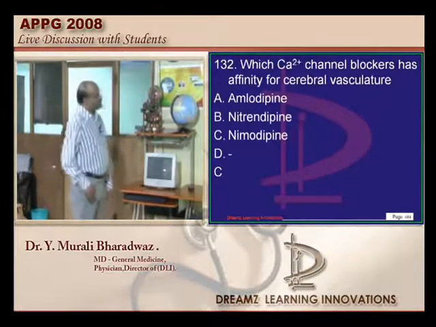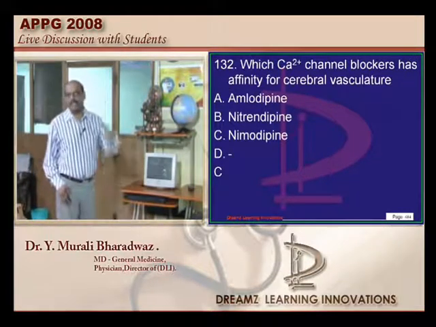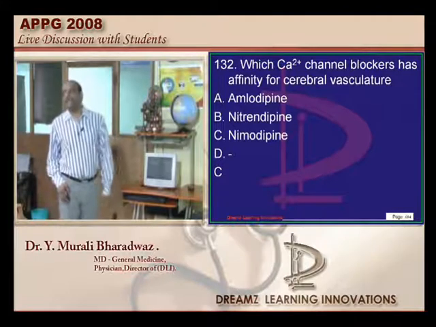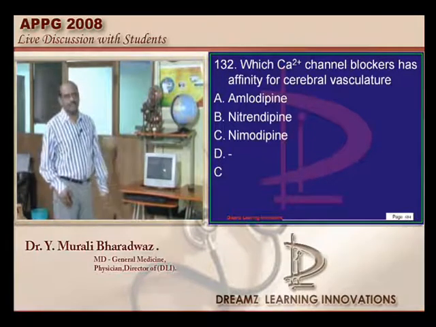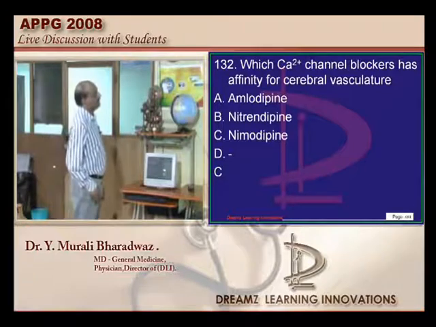Now nimodipine is the calcium channel blocker which has specific affinity for the cerebral circulation. That's the reason we use it in the post cerebrovascular accident.